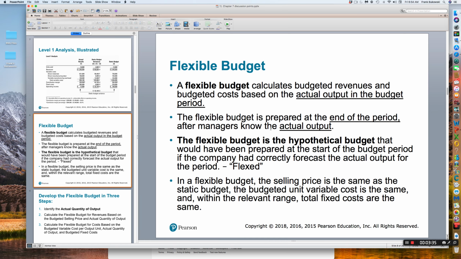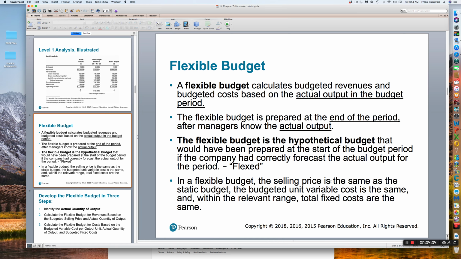So doing a flexible budget is sometimes referred to as flexing. In a flexible budget, then, the selling price will be the same as the static budget. The budgeted unit variable cost is the same, and it's going to be whatever it is within that relevant range, and total fixed costs are the same. So again, we're going to be using actual output, and then we're going to be working with all of our budgeted costs for the flexible budget.